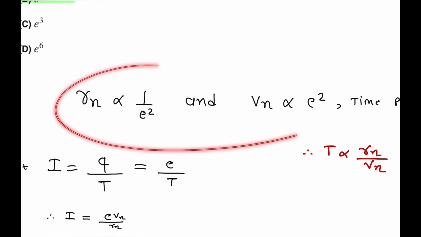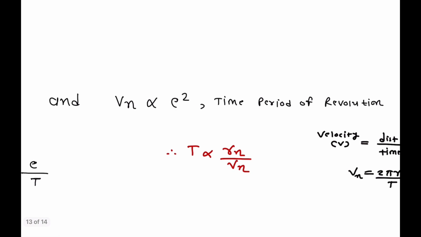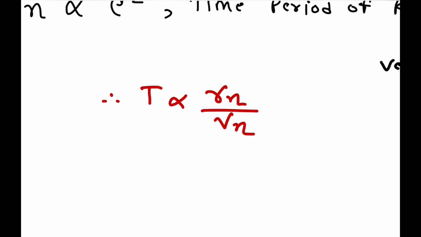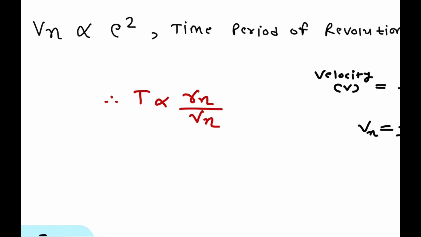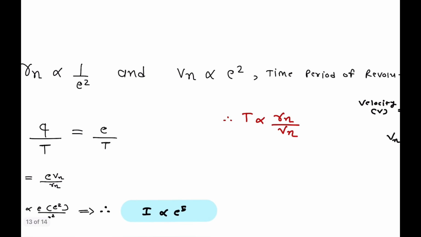Based on these two relations, the radius of nth orbit is inversely proportional to e square, and the velocity of nth orbit is directly proportional to e square. Now the time period of revolution: velocity is distance divided by time. Here the path is circular, so Vn is equal to 2 pi Rn, the radius of nth orbit, divided by time period T. So T is proportional to Rn by Vn: directly proportional to Rn, but inversely proportional to Vn.